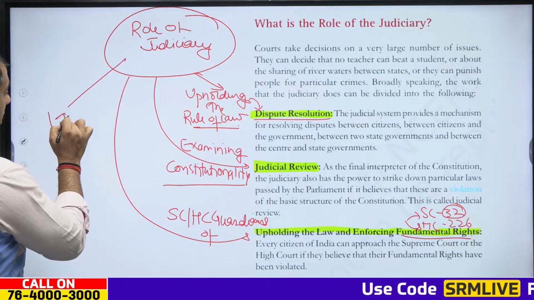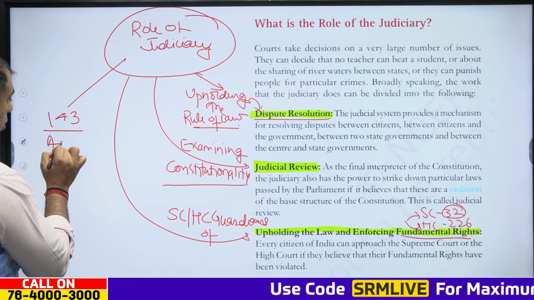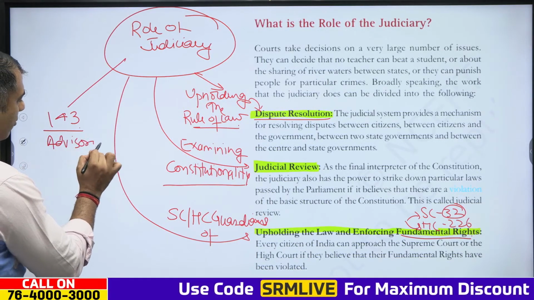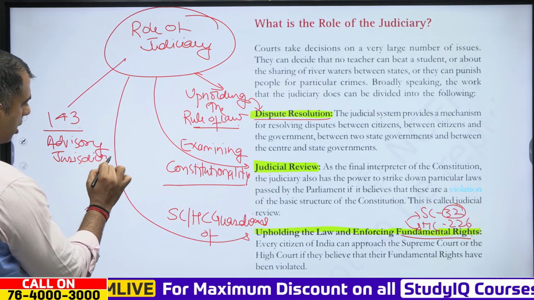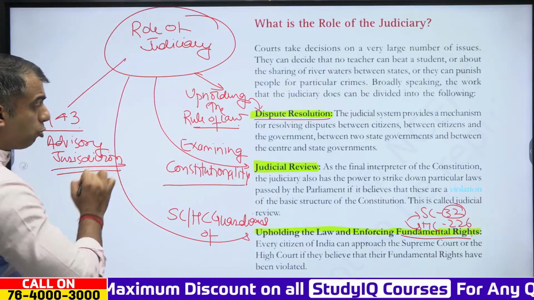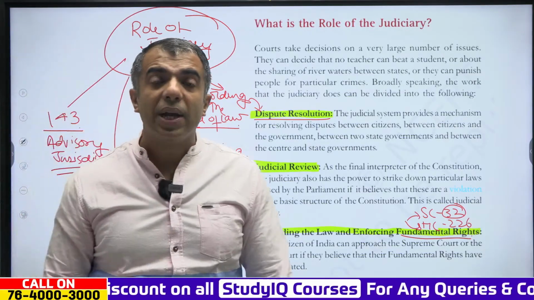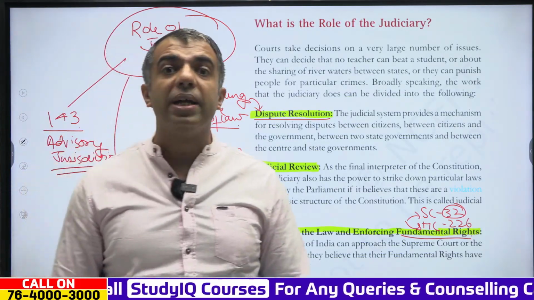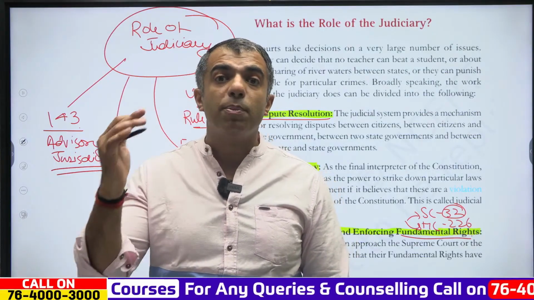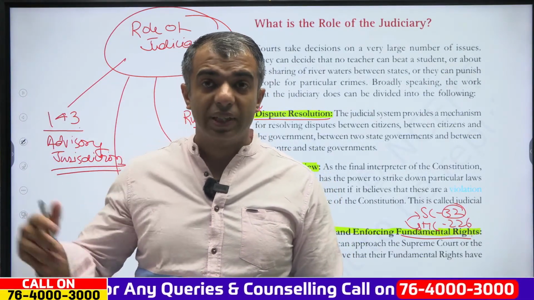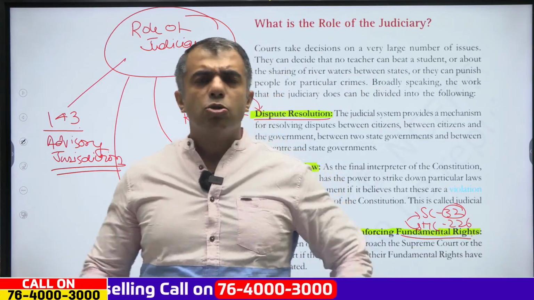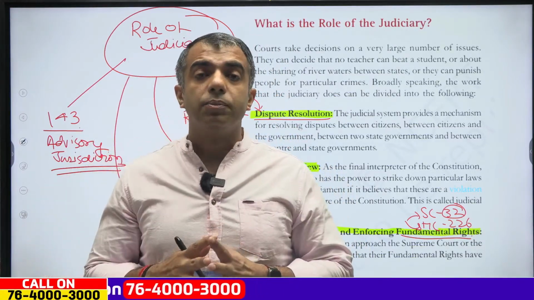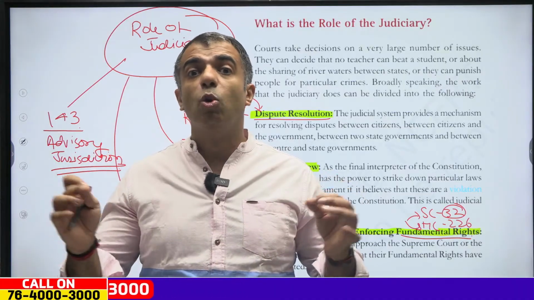Supreme Court under Article 143 also enjoys advisory jurisdiction. The Supreme Court shall advise the President of India upon any matter relating to urgent public importance that has been referred to it by the President of India. Clear? So the judiciary in turn has got a greater role to play.